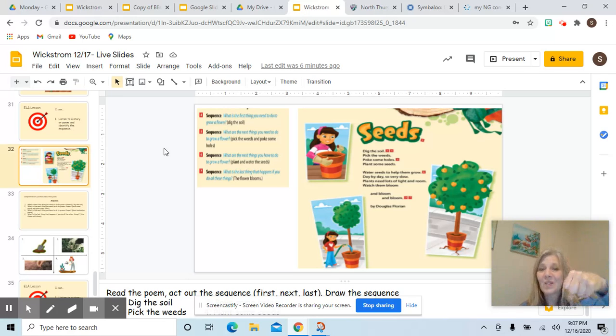Dig the soil, pick the weeds, poke some holes, and plant the seeds. Water seeds to help them grow day by day. So very slow. Plants need lots of light and room. Watch them bloom and bloom and bloom.